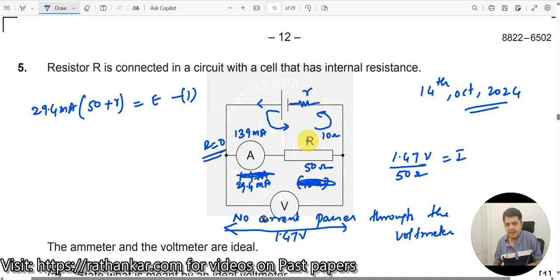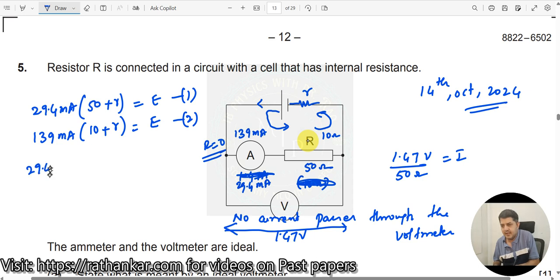The second condition, what is the second condition? I replace this by 10. So the current is 139 milliampere. Now I will write the same thing, 139 milliampere multiplied by the new resistance, 10 ohms, plus the old resistance here, R, which has not changed, is equal to EMF E. Sum of the IR drops equals total EMF. So 1 and 2 are the same, so I can equate one with the other. I will get 29.4 into (50 plus R) is equal to 139 into (10 plus R).